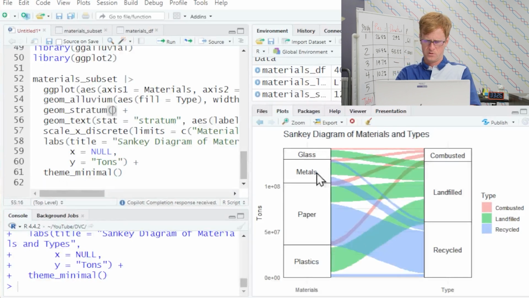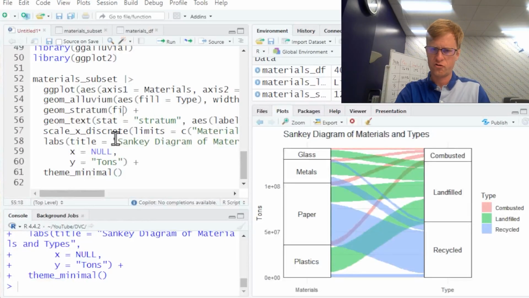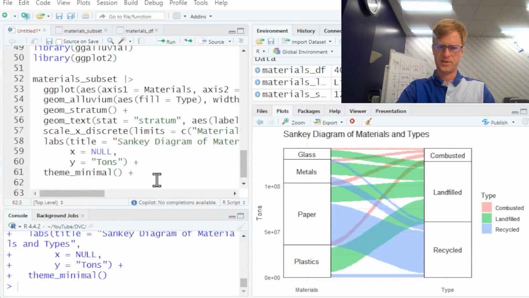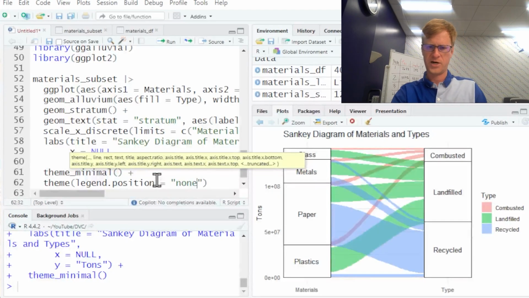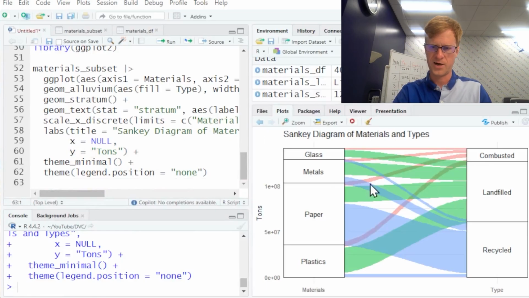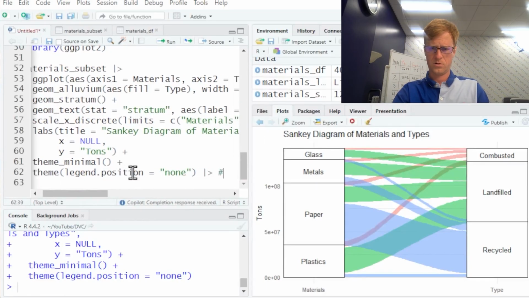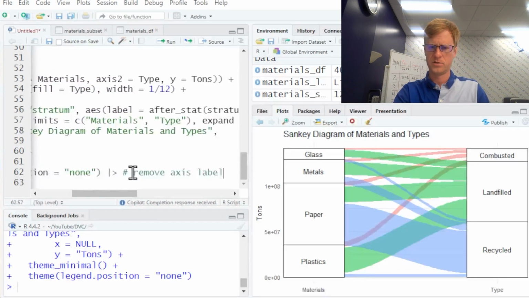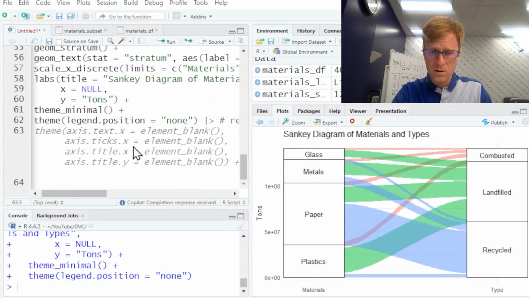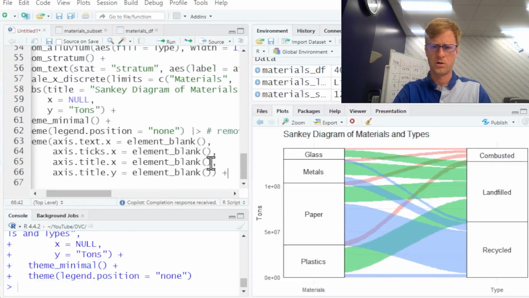So let's see if we can do it. Yeah, so it's going to be tricky. I'm sure we can do different fills on the left and the right. But some things that I know how to do: theme, legend, position equals, oh, except is it none or is it false? Right, so that's gone, that's nice. Remove all axis labels. All right, this should work. Oops, except I need a plus there.